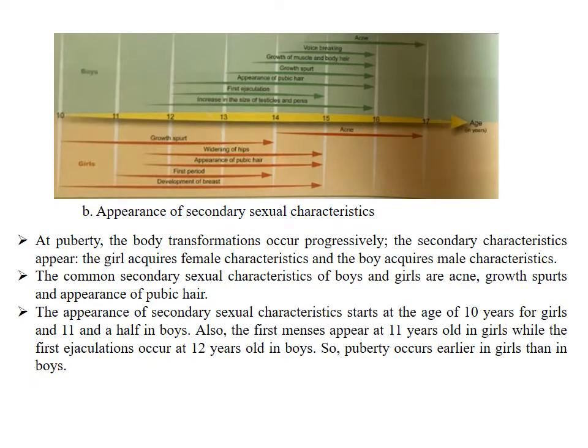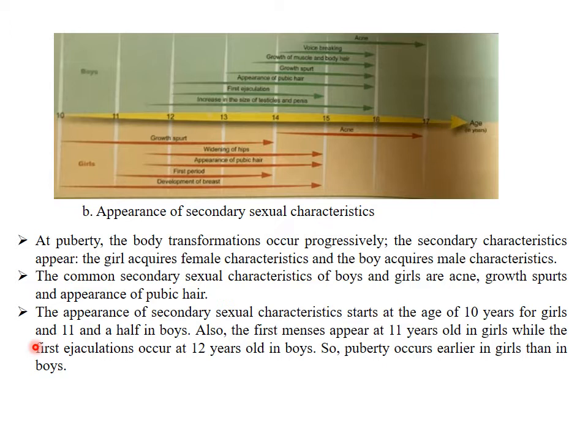Now, this document talks about the appearance of secondary sexual characteristics. At puberty, the body transformations occur progressively. The secondary characteristics appear: the girl acquires female characteristics, and the boy acquires male characteristics. The common secondary sexual characteristics of boys and girls are acne, which means a pimple that usually appears on the face, growth spurts, and appearance of pubic hair.